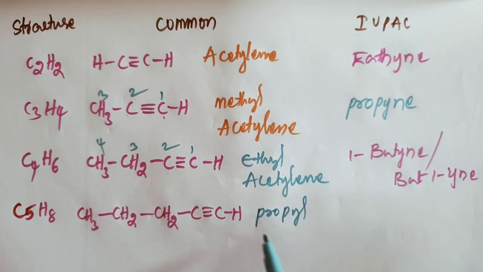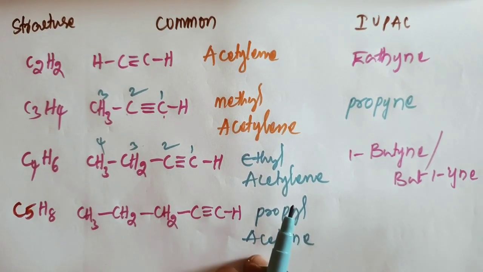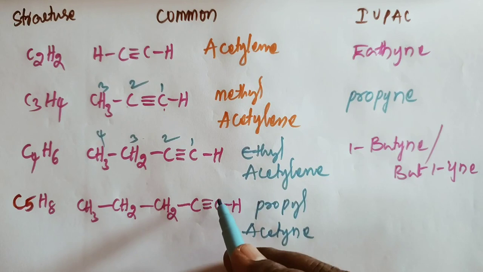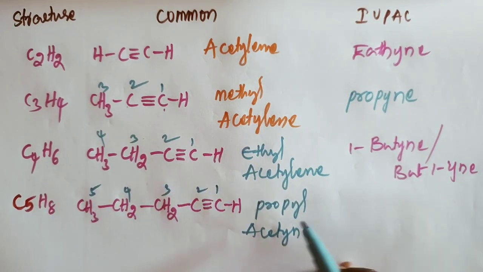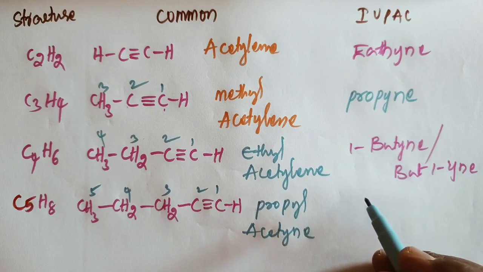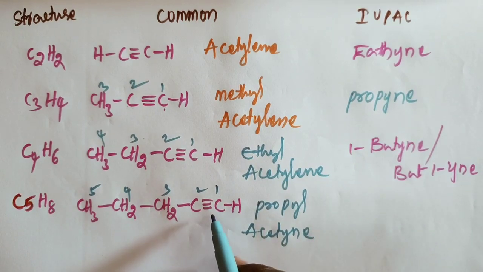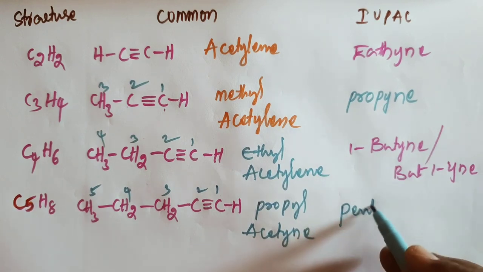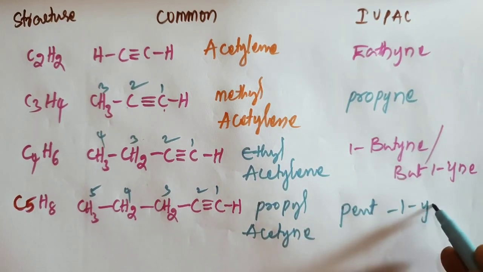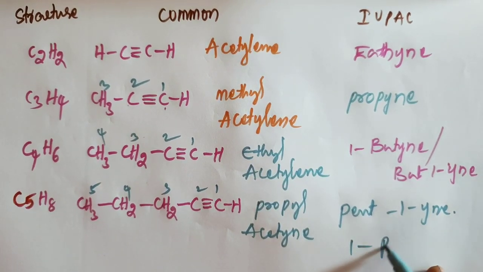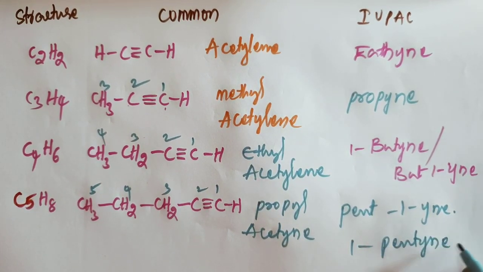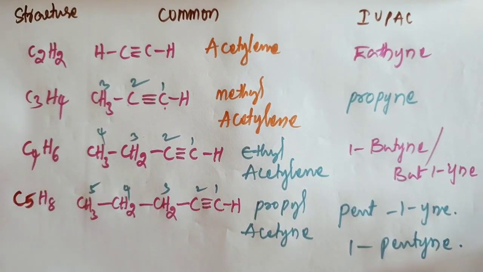Okay, propyl acetylene, and the IUPAC name: 1, 2, 3, 4, 5, 5 carbons, so you take penta, and the triple bond is present at the first position, pent 1 ine, or 1 pentyne. So this is the nomenclature of some of the compounds.